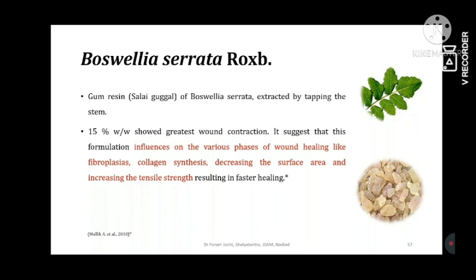So later on, into the market, some drugs will come as a combination of herbal drugs having antimicrobial effect with the Boswellia serrata oleoresin. So that local application will improve the wound healing ratio.